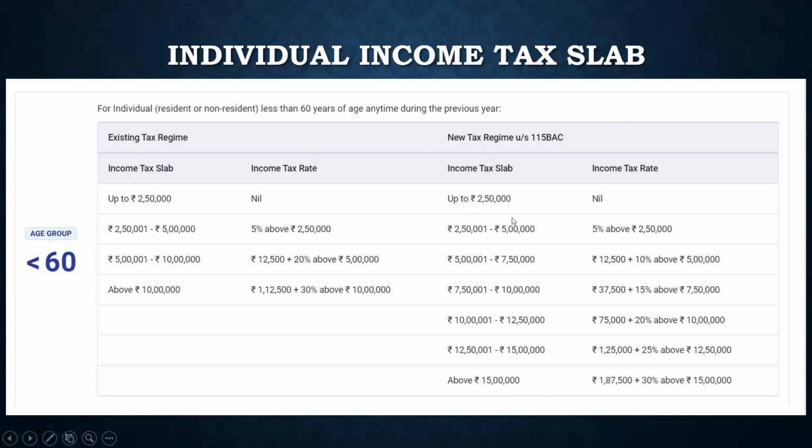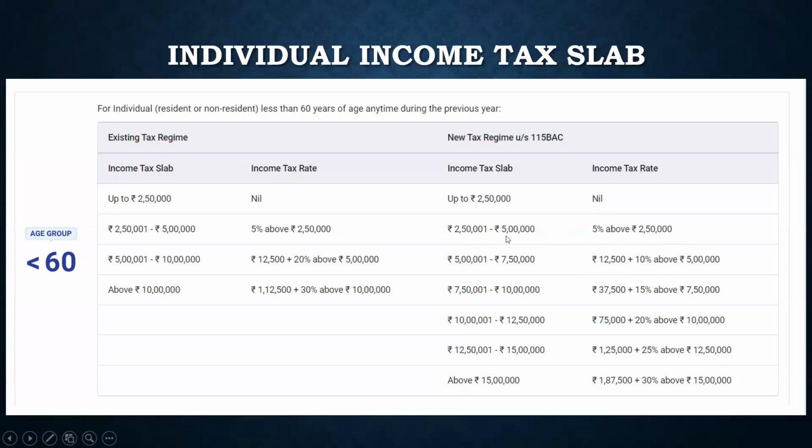Now in this new tax regime, there is no deduction available, like you cannot claim benefit for the life insurance premium that you pay, or the medical premium that you pay. Those are not there. So these are just simplified, and up to 2,50,000 there is no tax. Then 2,50,000 to 5 lakh there is 5%, right? And 5 lakh to 7 lakh 50,000 there is 12,500, and 10% over 5 lakh.